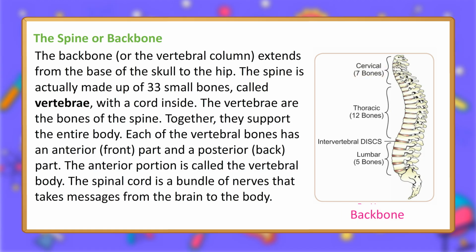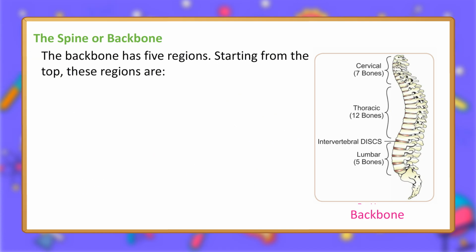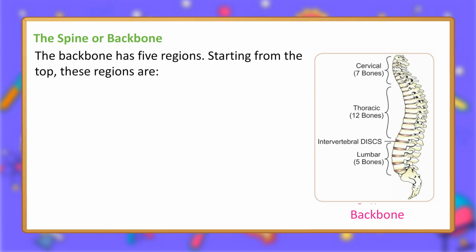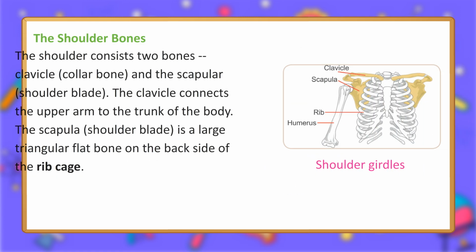Backbone. Cervical: 7 bones. Thoracic: 12 bones. Intervertebral discs. Lumbar: 5 bones. The backbone has 5 regions. Starting from the top, these regions are: 1. Neck. 2. Chest. 3. Belly. 4. Hip. 5. Tail.